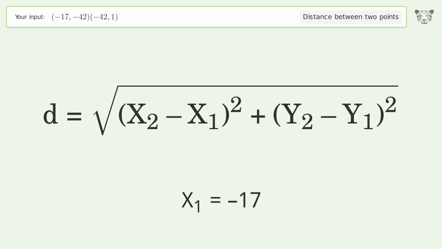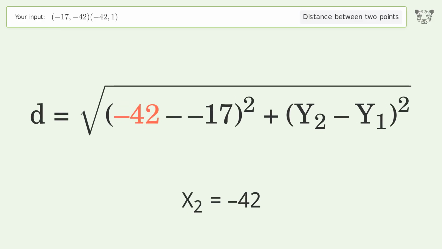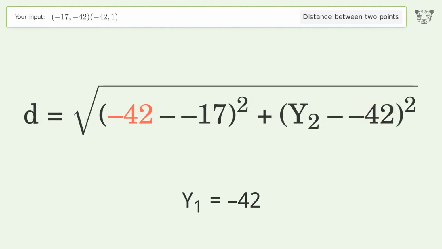x1 equals -17. x2 equals -42. y1 equals -42. y2 equals 1.